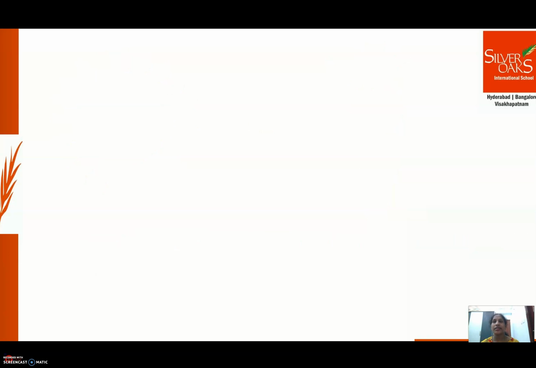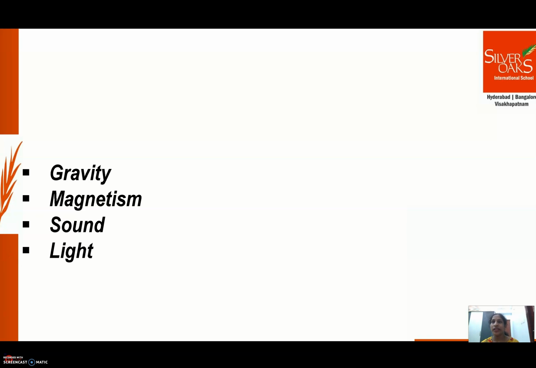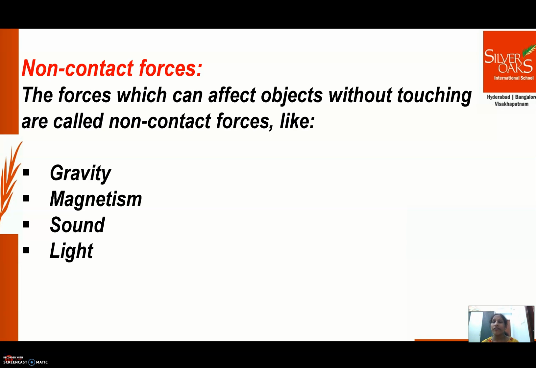The forces, gravity and magnetism, and the energies, sound and light, which we learned under Big Idea 2 are called non-contact forces. The word is sounding new to you, I know, but it's nothing new actually. Non-contact forces are the forces which can influence or affect objects at a distance without touching.